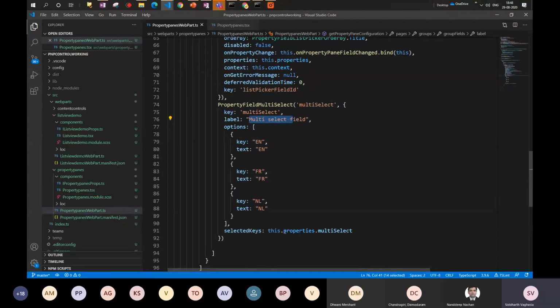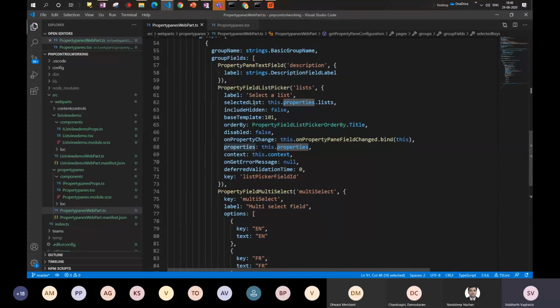Okay, so this is basically stored in the local properties of the web part file. And here also, if you see, the selected list is stored in the list property. And then the regular thing, wherein how to pass this to the SPFx React component, that is altogether a different story.